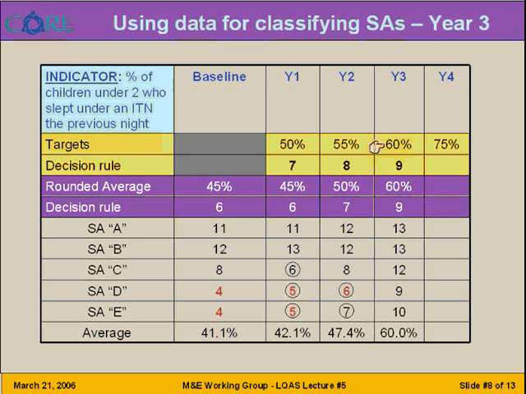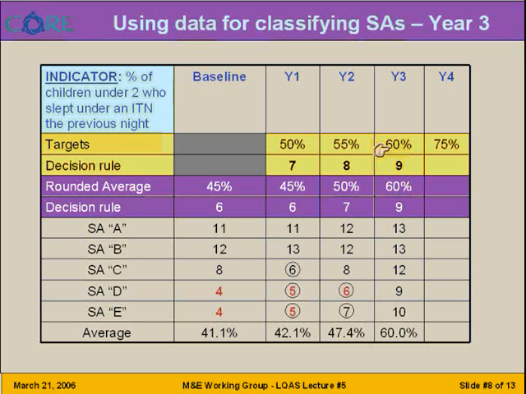3. This is telling our program managers that supervision areas D and E are no longer priorities, and most likely they were able to implement the strategies and tactics used in supervision areas A and B in order to increase their performance in such a way that they are all above the average coverage and above the annual target of 60% for year 3. The message to our local managers is to continue with the activities as is, with no further changes in the strategy or tactics being used.